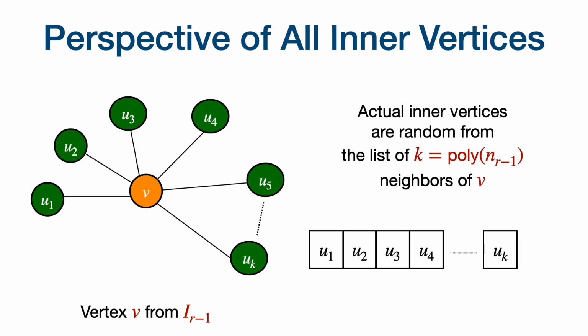So every inner vertex will just have this perspective. It will see some k, which is poly in N_{R-1}, many neighbors. And among these, some of them will belong to the I_{R-1} instance. But V is not going to know which ones among U1, U2, and so on belong to the I_{R-1} instance because the identities of all the vertices will be random and indistinguishable. What we'll be able to show is that V will not be able to say anything useful to the I_{R-1} instance neighboring vertices because it doesn't know which ones they are.